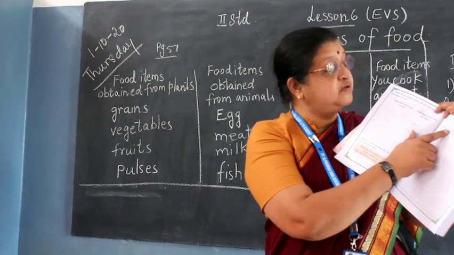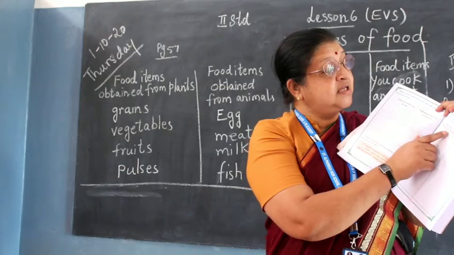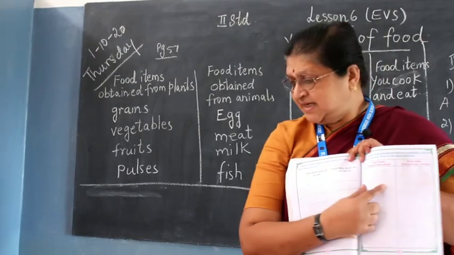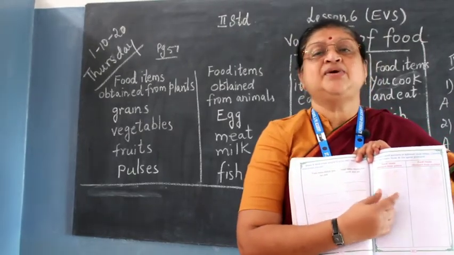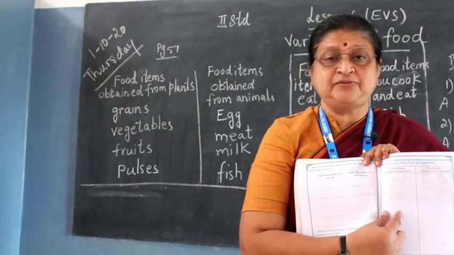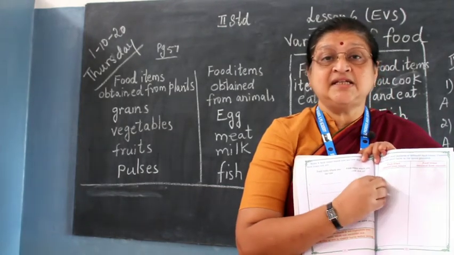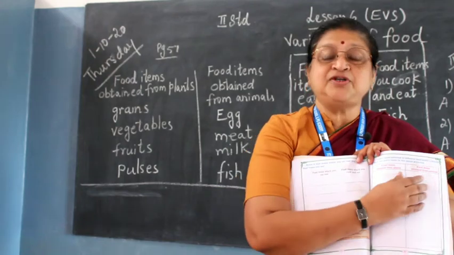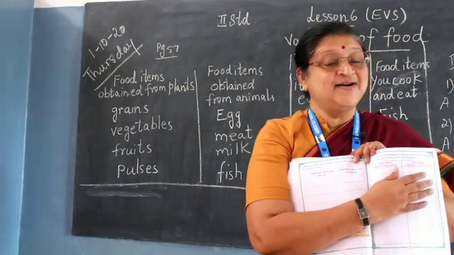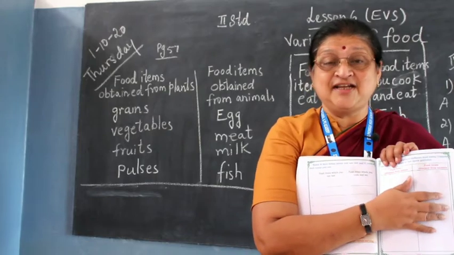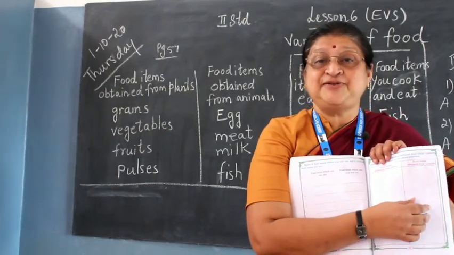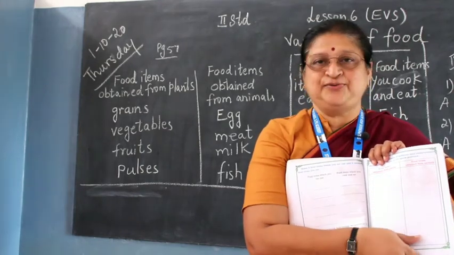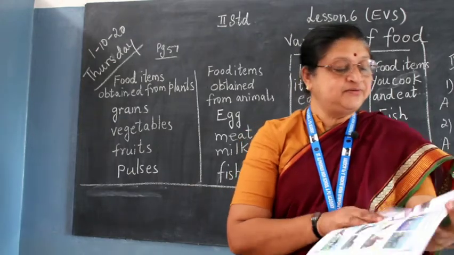Now here they have given food items obtained from plants. It is to collect the pictures and stick them here. So you can collect any picture, children, rice, or a picture of a tomato. Collect the plant pictures of what you love to eat, and stick them here. And suppose you like biryani, or chicken curry, chicken fry, or fish curry, please stick it here. But stick one or two, not more than that. Okay. Then we go to the next page, children.